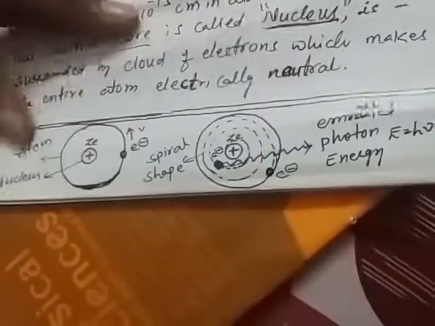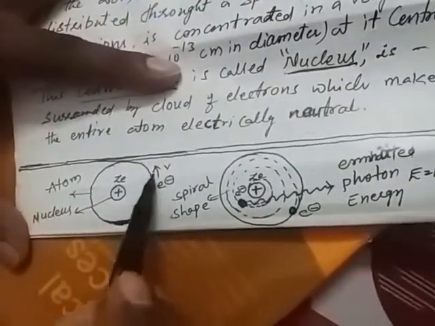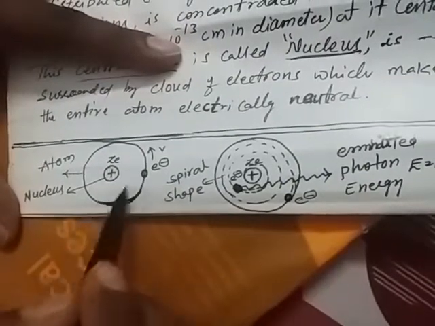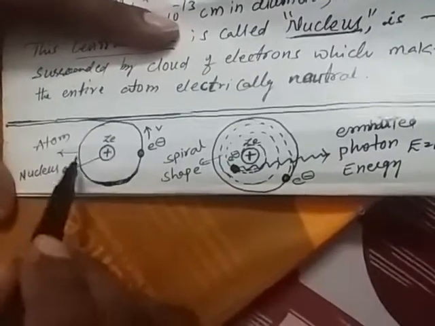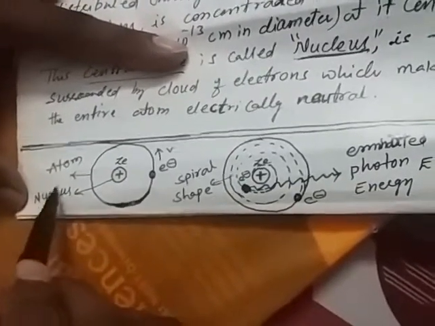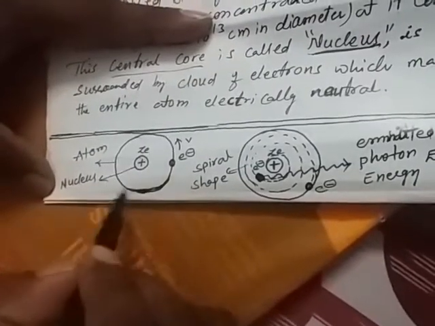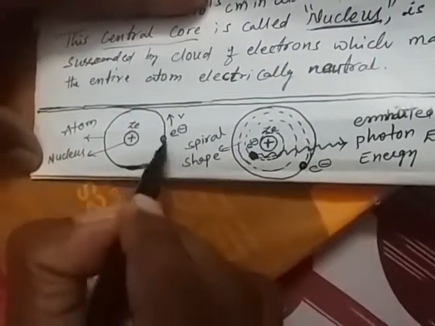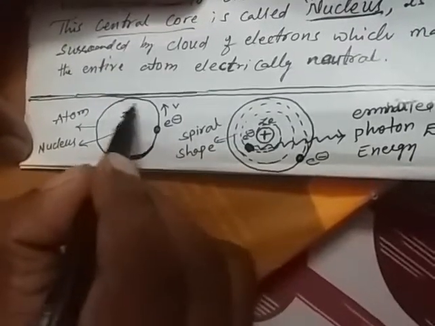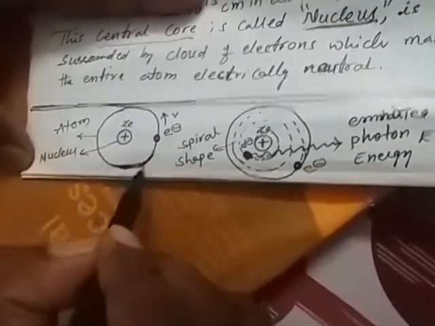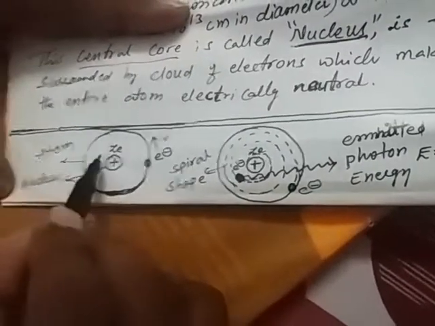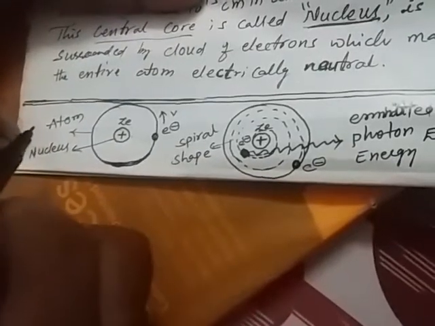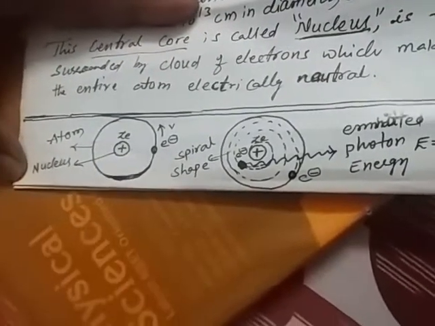See here in the diagram, this is the atom. Inside it is hollow, and electrons will be revolving. The inside is called the nucleus. The shape of the atom is spherical, or circular. Understood here?